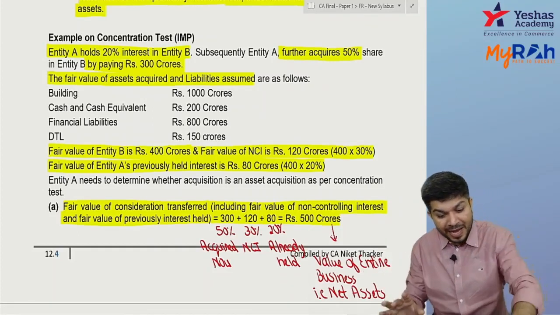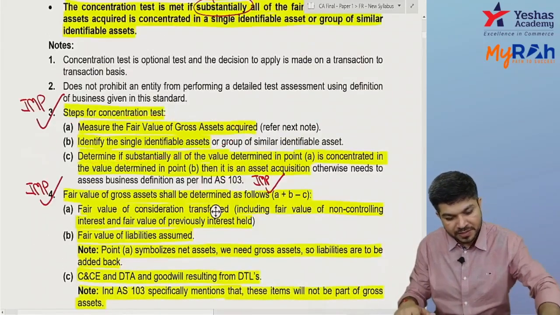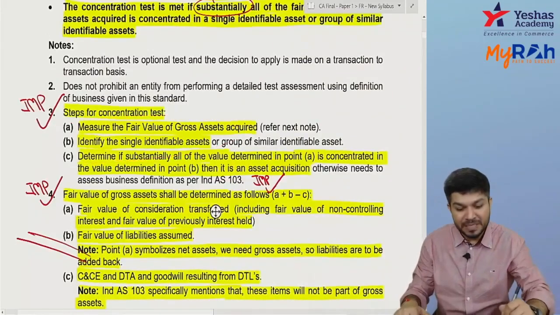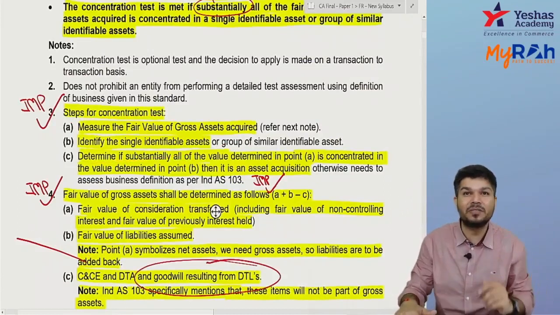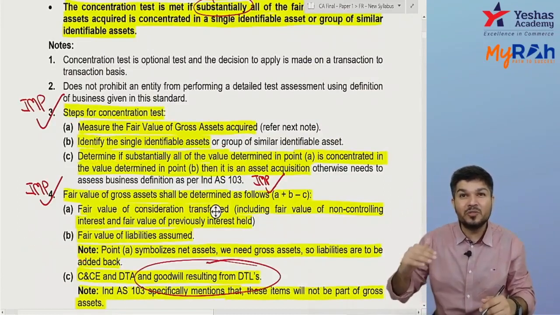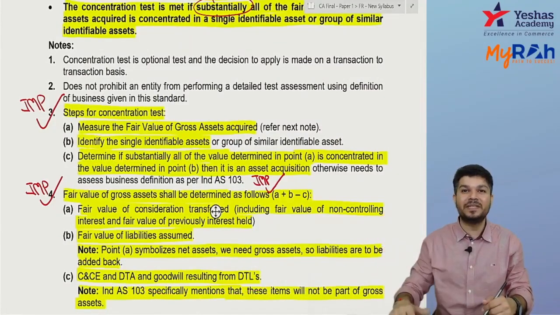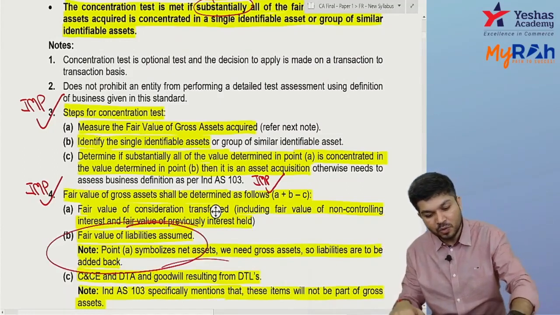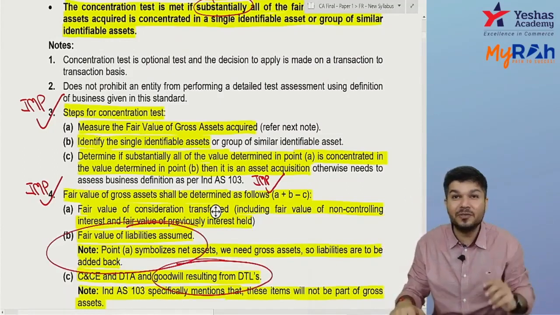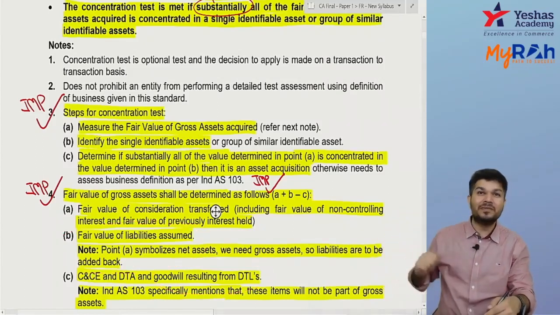Okay. So if you add DTL in B point, if you consider DTL as a liability, add it in B point, so goodwill from DTL I have to deduct in C point. So B point you add 150. Can I say in C point you have to deduct 150? If I treat DTL as a liability, the goodwill from DTL they have clearly said you have to deduct. So add 150 in B point, then deduct 150 in C point.